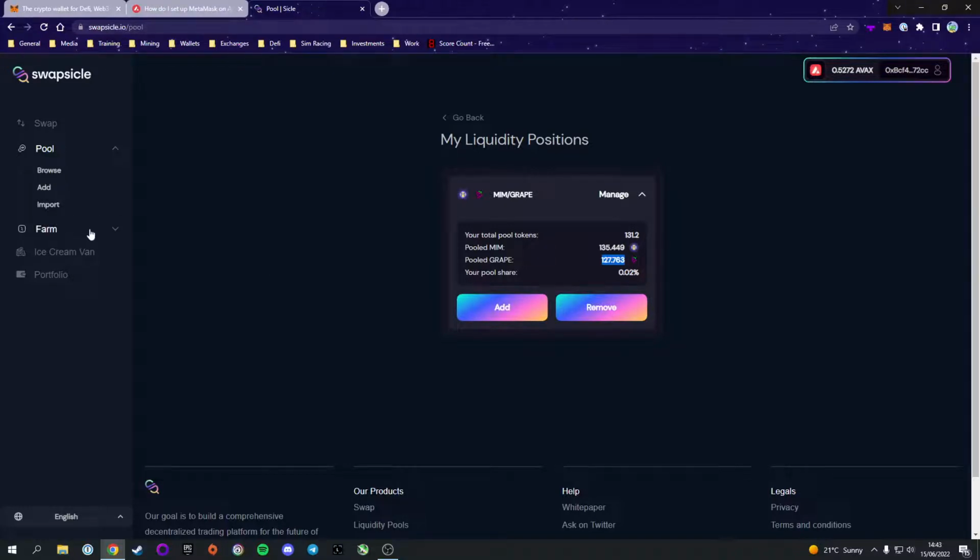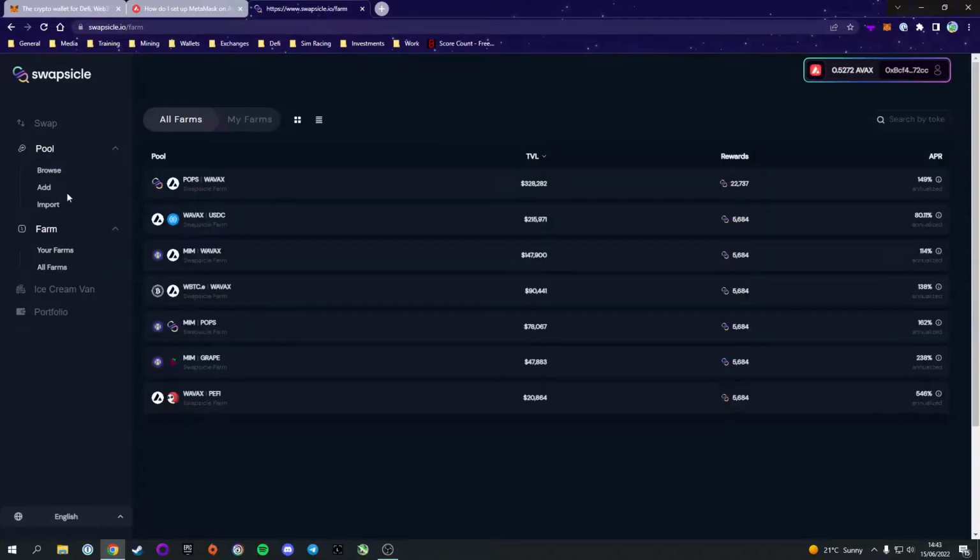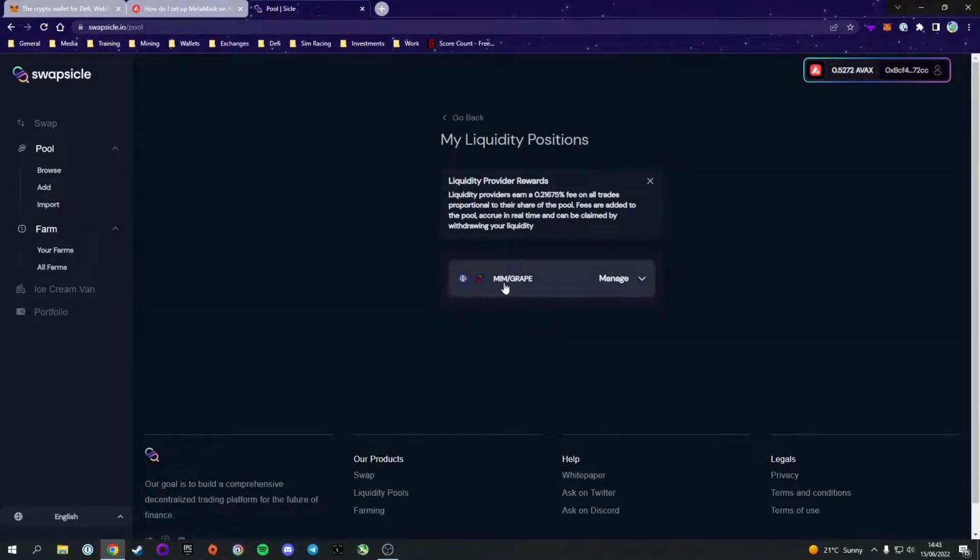Now we get onto a more advanced side of liquidity providing, and that is a farm. So we're going to go over to the Farms tab. As you can see, some, not all, but some LP pairs have a farm. What a farm is, is a place where you can stake your LP tokens to earn added rewards. In this case, because we're on Swapsicle, they pay out these rewards in the POPs token. So I'm going to use my example. We have added LP in the form of MimGrape. We now have those LP tokens. As you can see here, we've added the liquidity already.